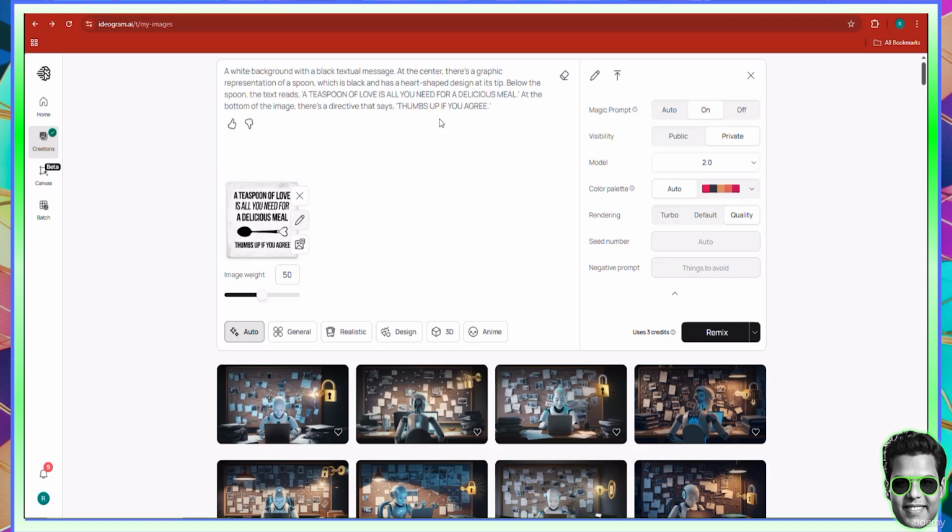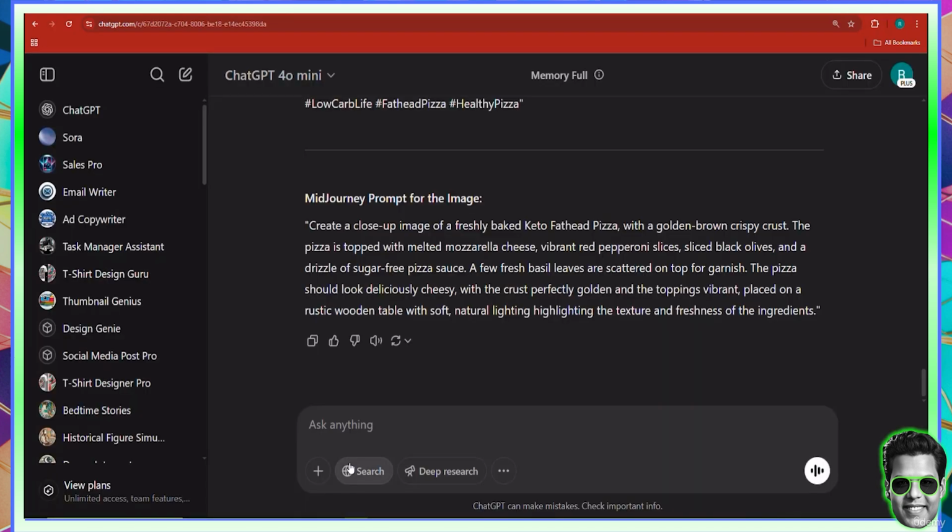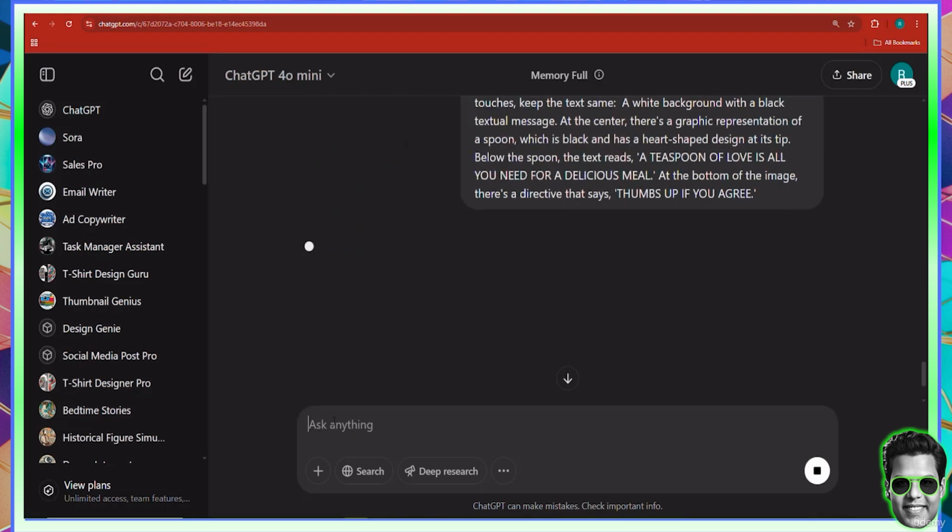All right. And that's pretty fantastic because we can actually take this particular description and we can go to ChatGPT right here and we can ask it, could you fine tune this prompt by adding a bit more color touches? Keep the text same. And I can paste the prompt to it.